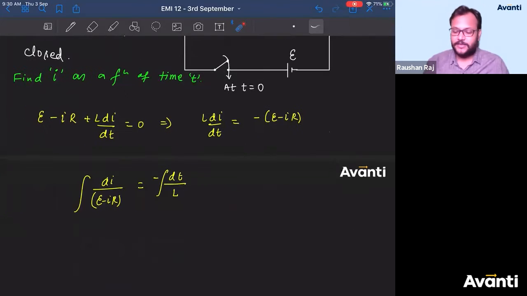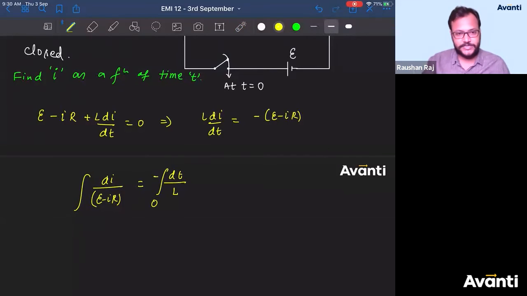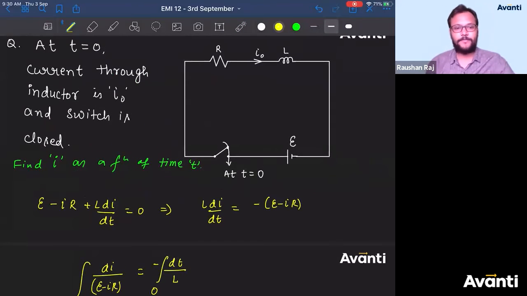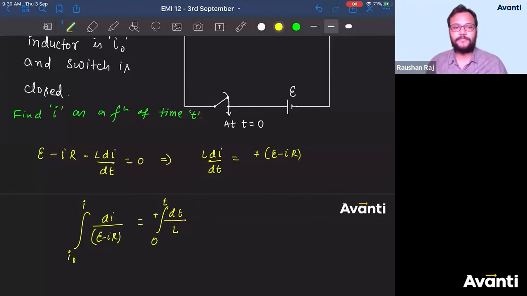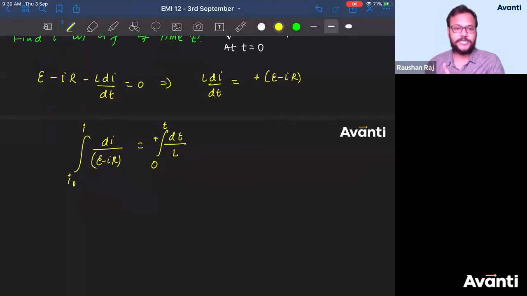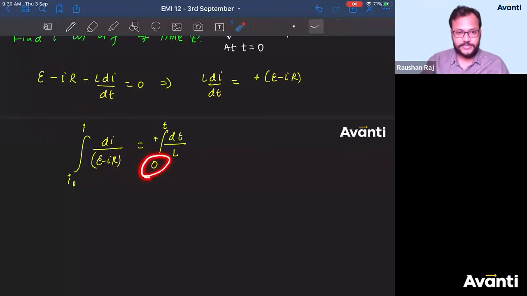But what will happen here? Here, when you put the limit at t is equal to 0, what is the current here in the circuit? Tell me, guys. We have already gone through this, right? What will be the current at t is equal to 0? Yeah, it will be minus because there is a drop, it will be minus. Correct. So what will be the current at t is equal to 0? I naught. What will be the current at time t? It will be some current I. Now integrate. So there is only one change, and that change is at t is equal to 0, current is not 0 but I naught.